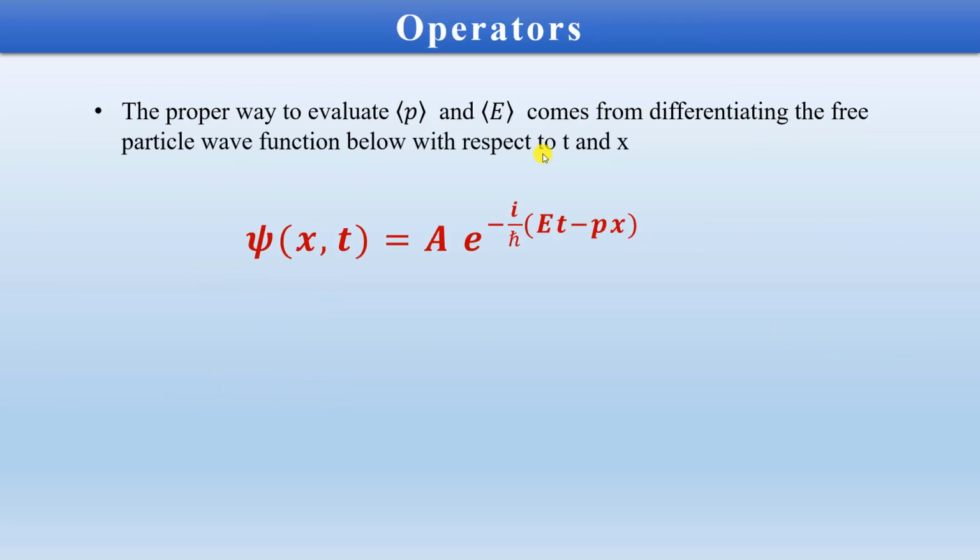So let us start with the wave function. Psi(x,t) is equal to A into e raised to i upon h cut (Et minus px).